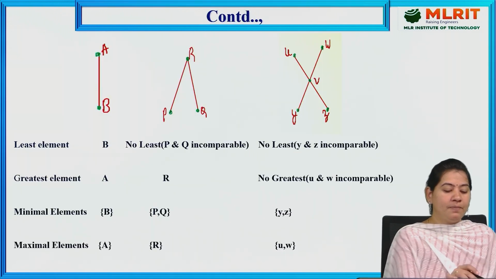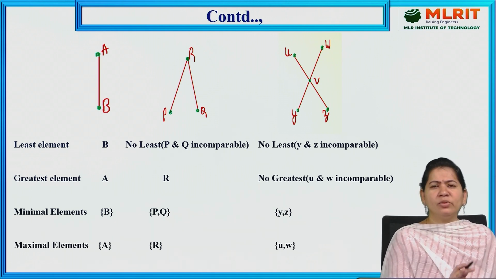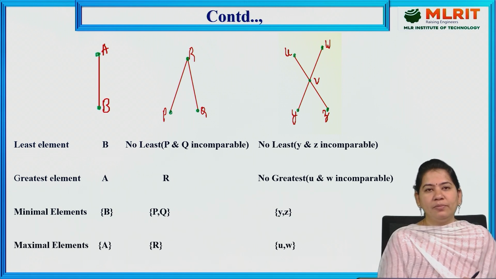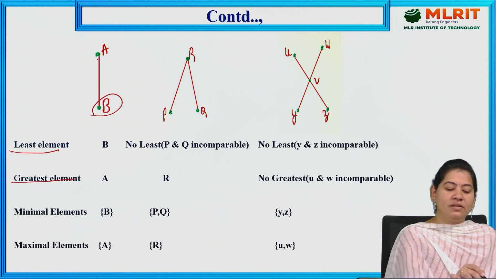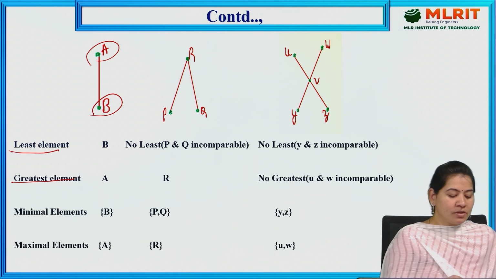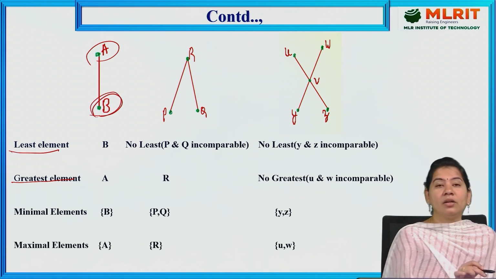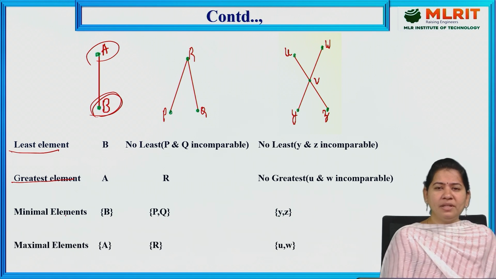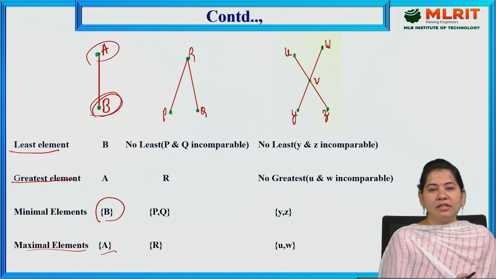So for example, here we have A to B connectivity. Now this is one Hasse diagram, and for this we have to find out least, greatest, minimal and maximal elements. Here the least element is obviously B, and the greatest element, the top element, is A. As they are unique, that's why we are taking B and A, the single unique elements at the top and bottom. Now the minimal element is B, which is nothing but the least element. The maximal element is A, which is nothing but the greatest element we have.